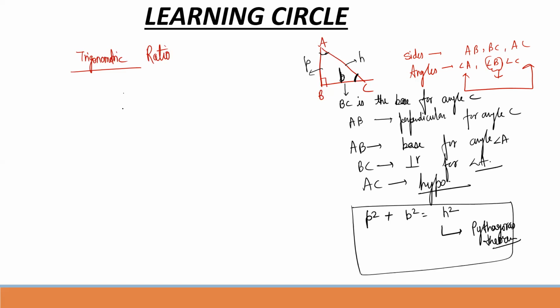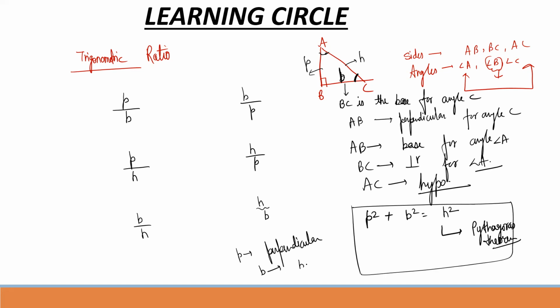So you can say, sir, there may be ratio P by B. Similarly, you can say B by P. You can say the ratio of P by H, or the ratio of H by P. You can similarly say the ratio of B by H, and the ratio of H by B. So I want to clear what is P. P is perpendicular, B is base, and H is hypotenuse.